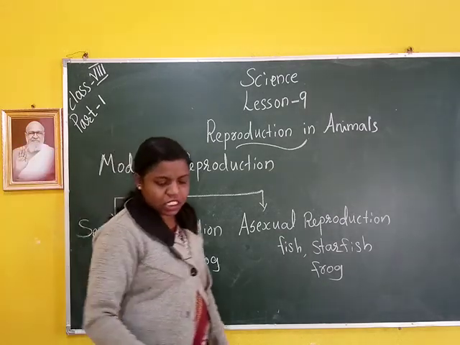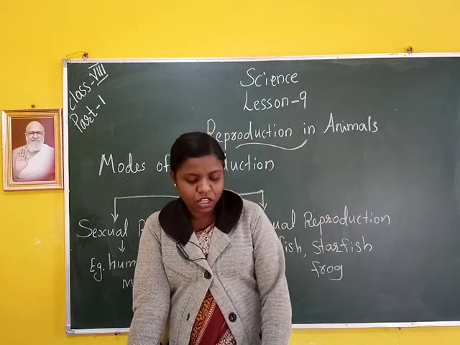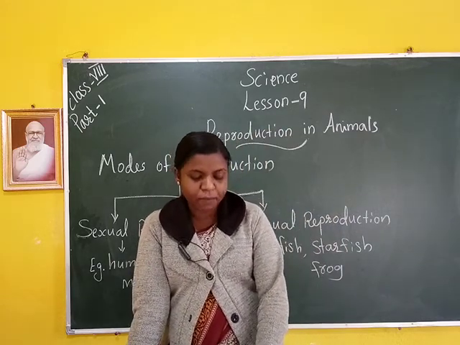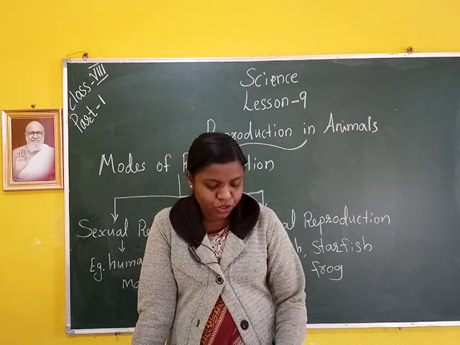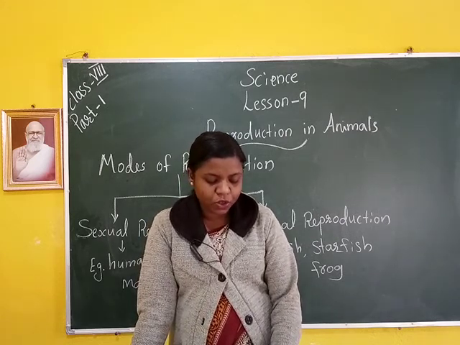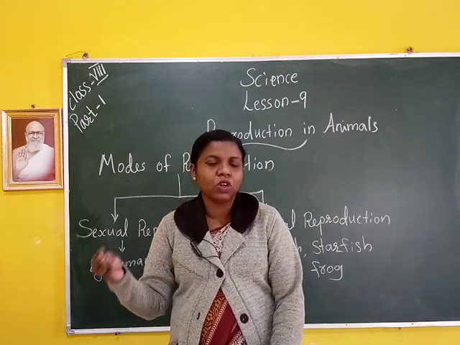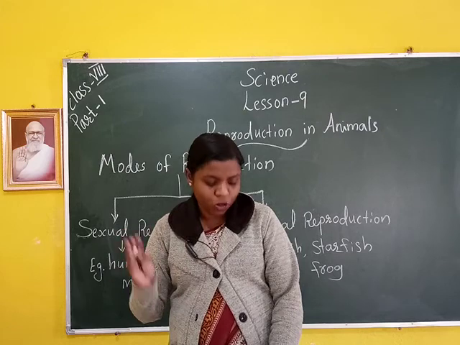What is sexual reproduction? It is the type of reproduction which involves the union of one male and one female to produce an offspring similar to its parents. Example, humans give birth to babies, the same kind of offspring.